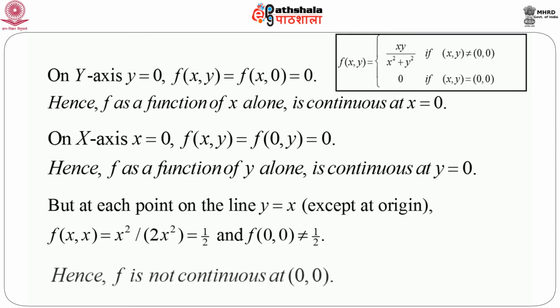So this example is a nice example in the sense that we see that the function is continuous at x equals 0 as a function of x alone. This function as a function of y alone is continuous at y equals 0, but when we consider jointly, the function is not continuous at (0,0). So we can think of several other things with respect to continuity of function of several variables, and several very interesting things might occur. Let us now move on to the differentiability with respect to first a scalar function.